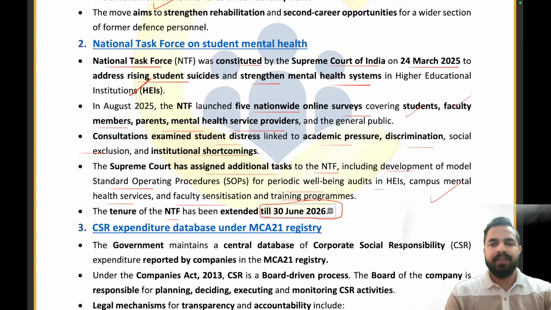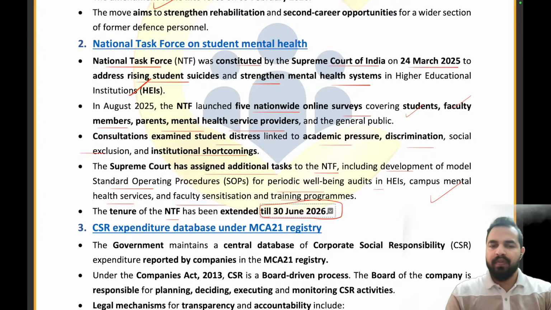Now, my dear friends, I'm having some questions. I want all of you to give me the answer. Please tell me the name of the force which has been created by the Supreme Court of India on 24th March 2025 for addressing rising student suicides in our country in the higher education institutions. What is the name of the force? It is the National Task Force, right?